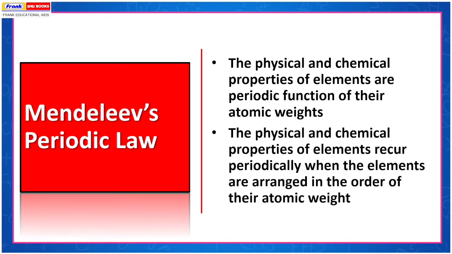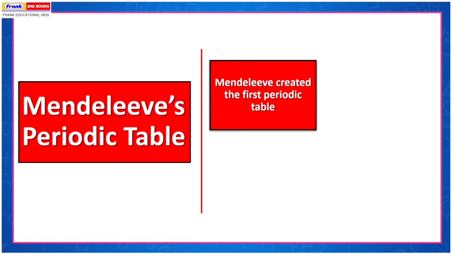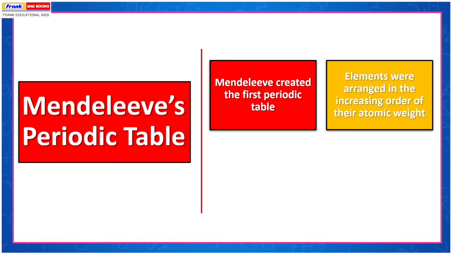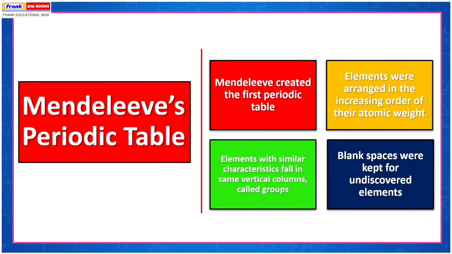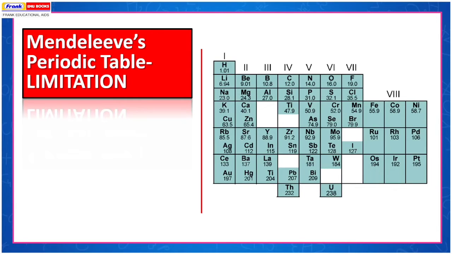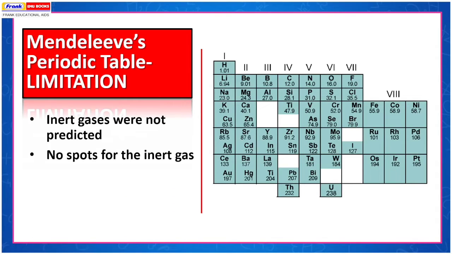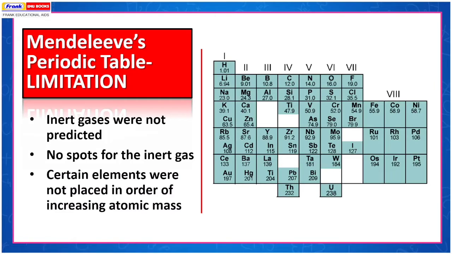Mendeleev's periodic table. Mendeleev created the first periodic table of elements, which were arranged in increasing order of their atomic mass. Elements with similar characteristics fall in the same vertical columns called groups. Blank spaces were kept for undiscovered elements. Drawbacks of Mendeleev's periodic table: inert gases were not predicted, there were no spots for the inert gases, and certain elements were not placed in the order of increasing atomic mass.